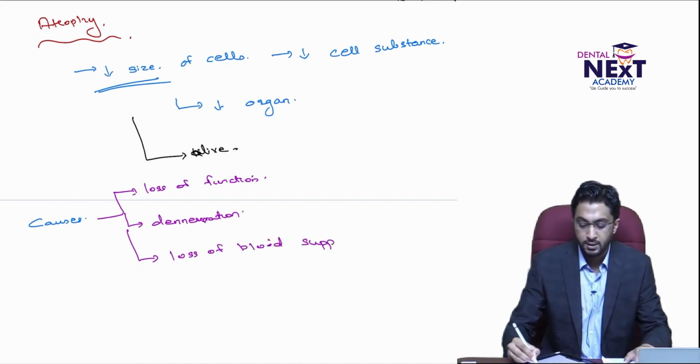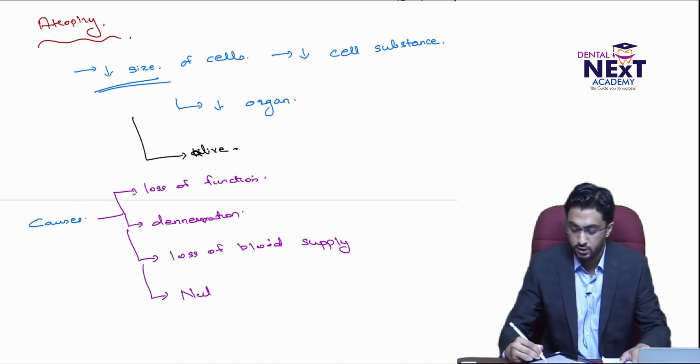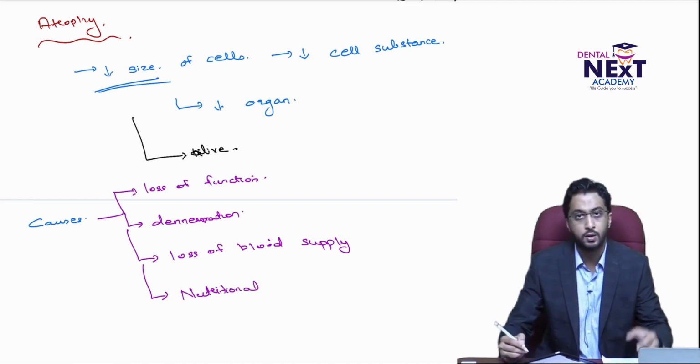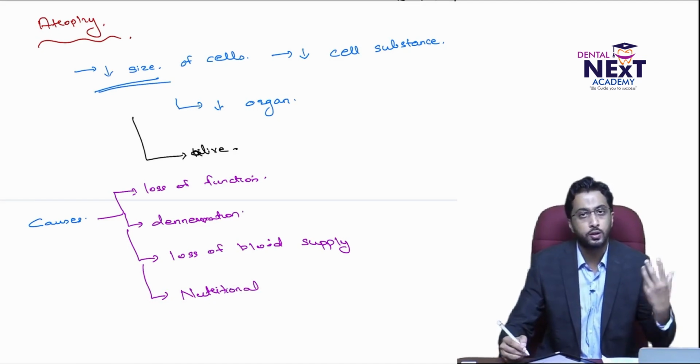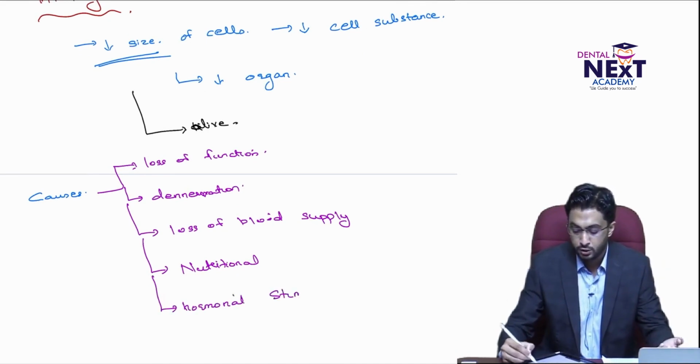Then the third reason is the loss of blood supply. Another very common reason is nutritional deficiency. There is not enough nutrition to the cell, so it can undergo atrophy. And finally, there is hormonal stimulation.